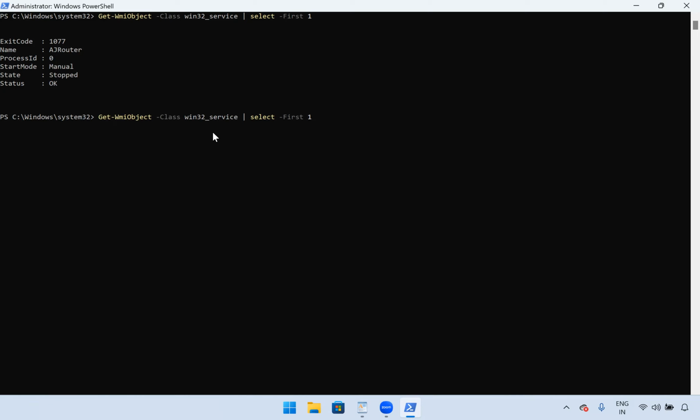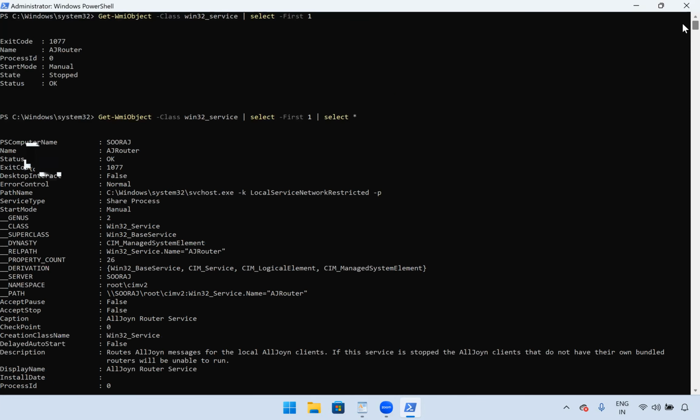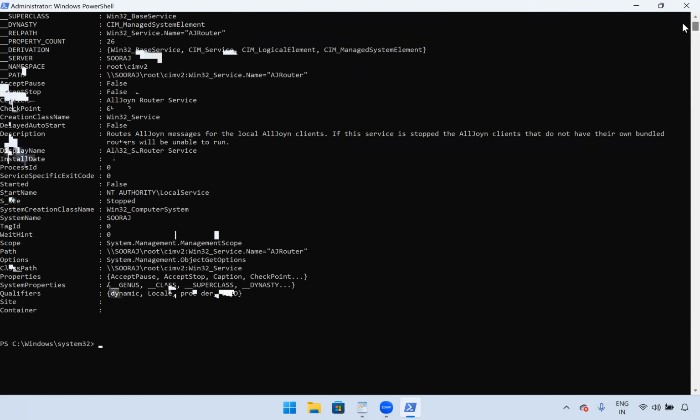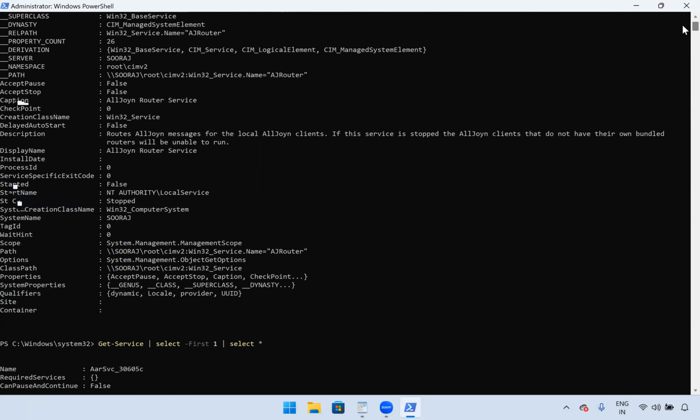Okay, we'll use select star to see all the properties. Okay, see, we have so many properties here. Okay, so if we use Get-Service, select first one, then we'll use select star here as well to see all the properties. See, we are getting very few properties here, right? Now you got the difference, right?